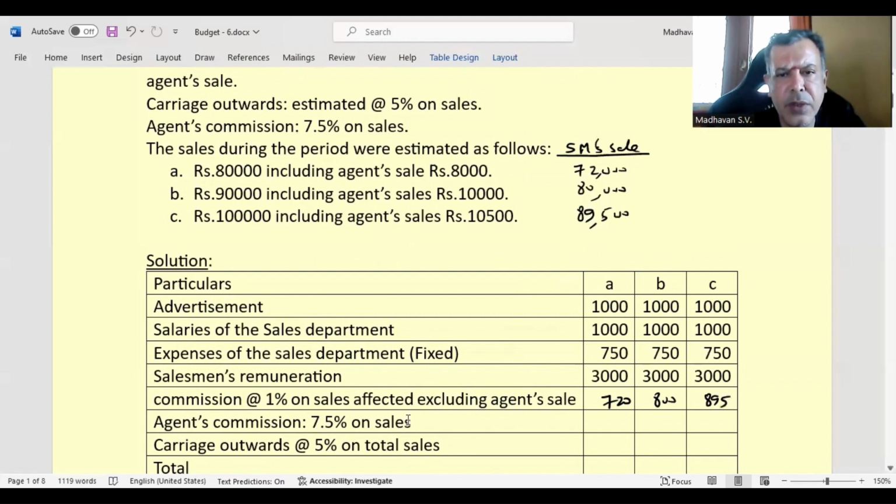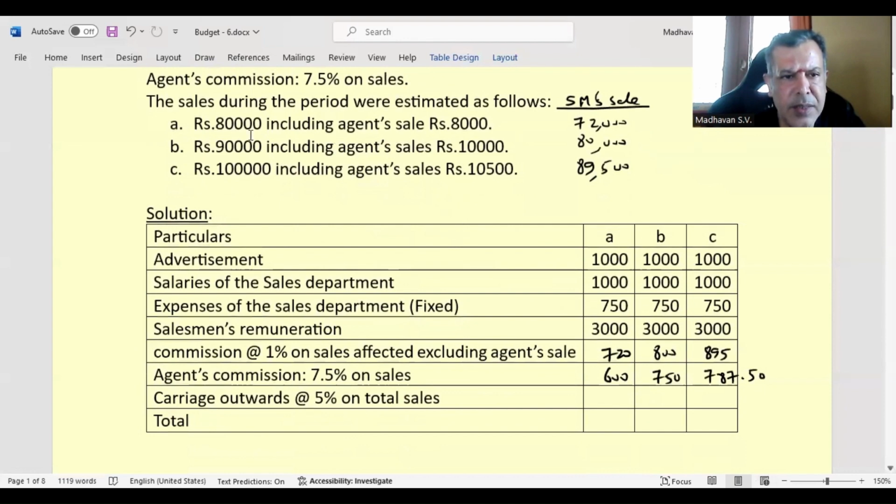Agents commission 7.5% on sales. So 8,000 into 0.075, we get 600. 10,000 into 0.075, we get 750. 10,500 into 0.075, we get 787.50. Carriage outwards at 5% on total sales means in 80,000 we need to calculate 5%, which you get 4,000.